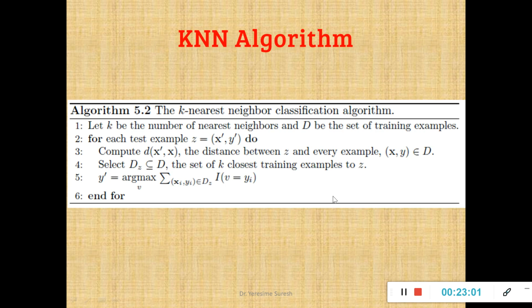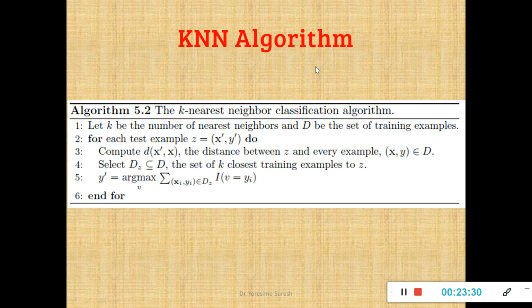The first thing we'll do now is discuss the KNN algorithm, where K stands for the number of nearest neighbors. K indicates the value. If K is equal to 1, it's a 1 nearest neighbor. If it is 2, 2 nearest neighbors. If it is 3, 3 nearest neighbors. I don't know the value of K, so I just represent it as a constant term here. So it's your K nearest neighbor algorithm for classification.